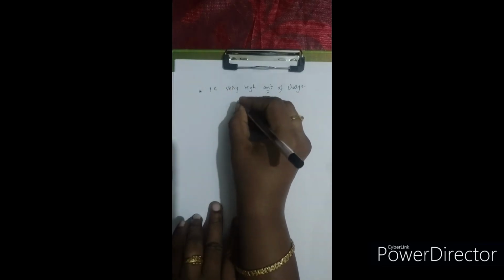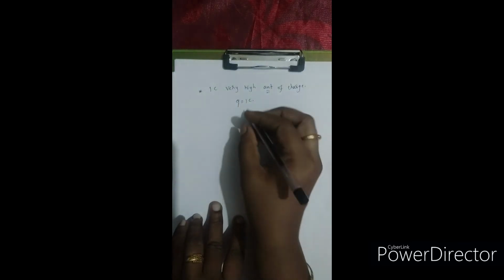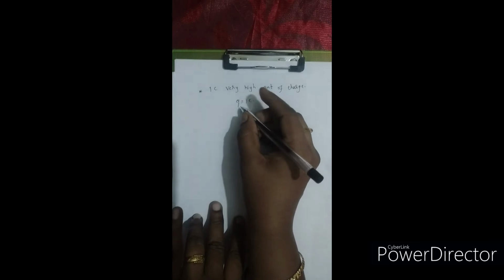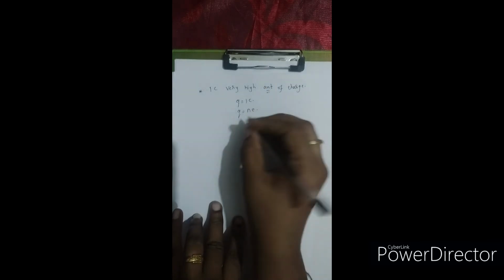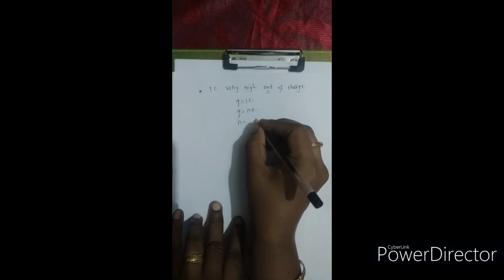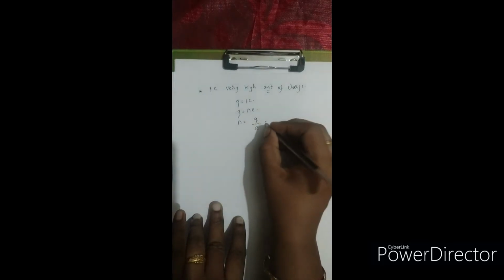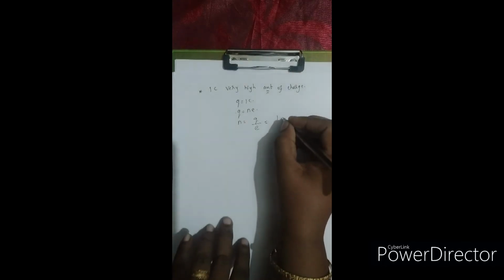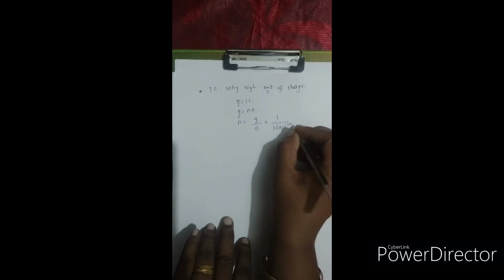So now let us say that Q is equal to 1 coulomb. How many electrons will be there, or how many basic quanta of charge will be there? Q is equal to N into E. So N will be equal to Q by E. Now what is the value for Q, children? Q is considered to be equal to 1 here, 1 coulomb. And what is the value of E? 1.6 into 10 to the power of minus 19.